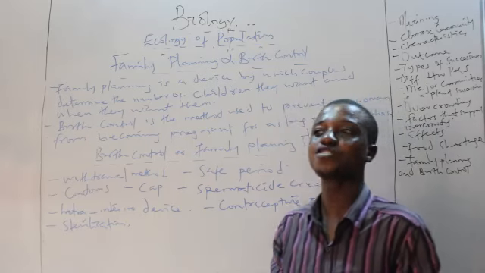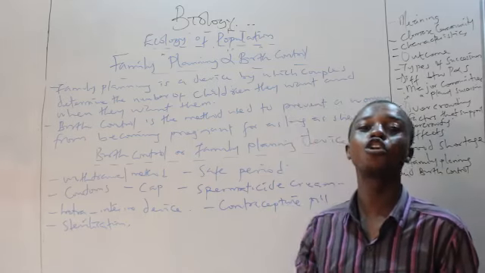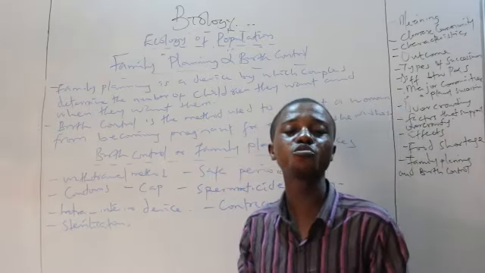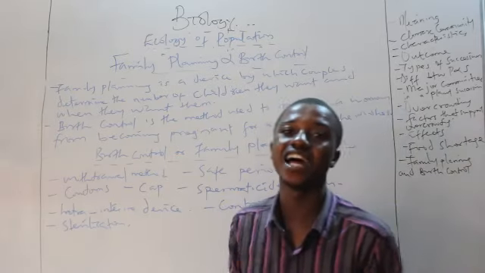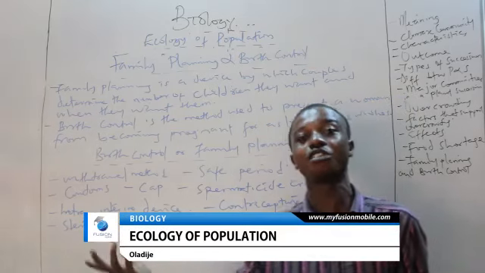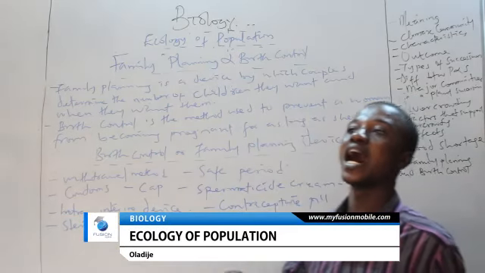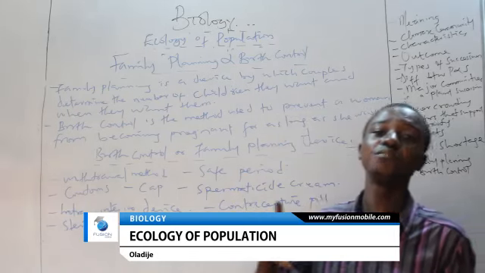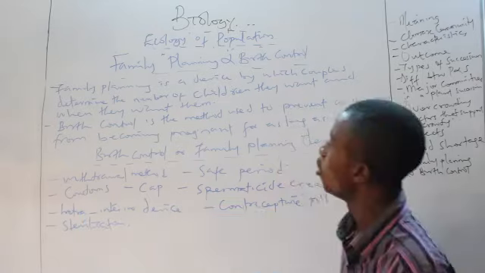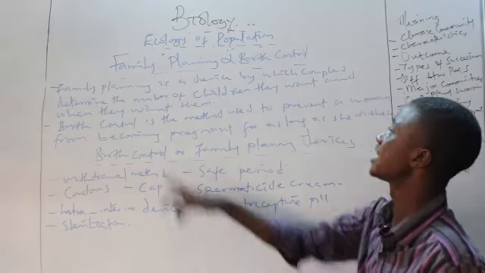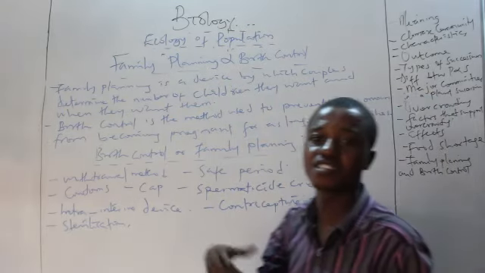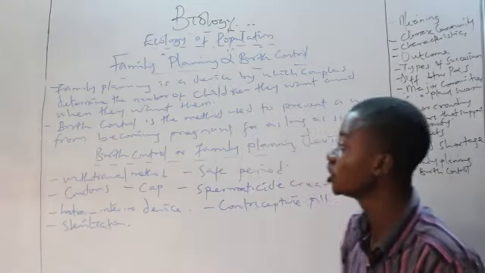Now, what is really the concept of family planning? Family planning is there so that you'll be able to give your children the best of education, the best of food, so that you're able to give your children a qualitative life and not just a quantitative life. Gone are those days where people give birth to children and they can't even cater for them. Now we're in that era where catering for children that you have not even given birth to is now core. Are you with me? It's now very, very core. So family planning is a device by which couples determine the number of children they want and when they want them. Now, the word device talks about a kind of system, a kind of methodology, so to speak.